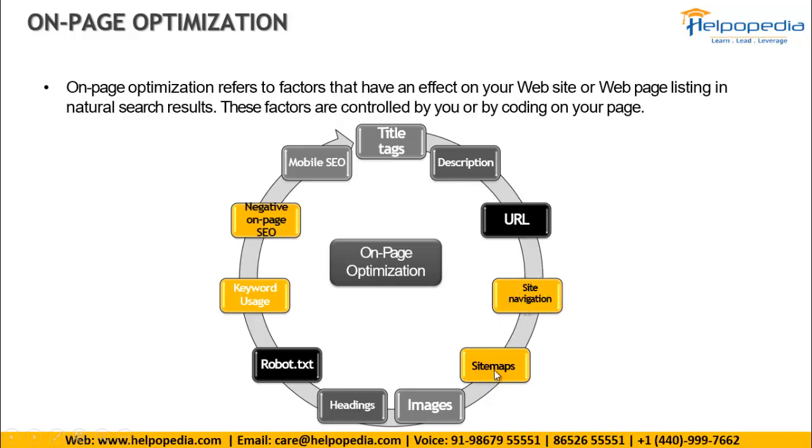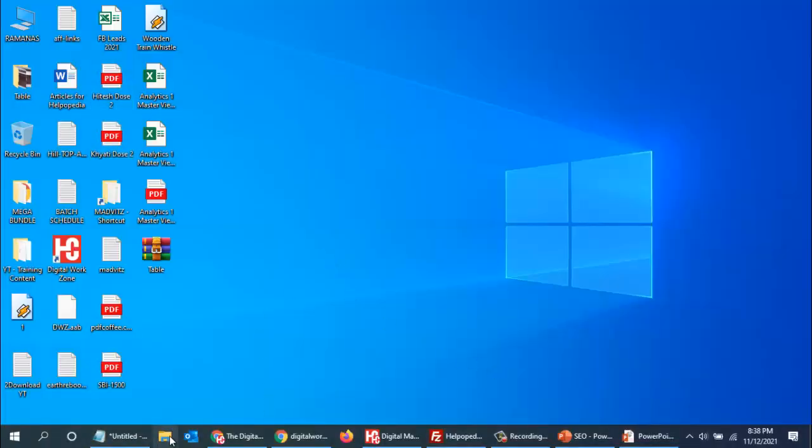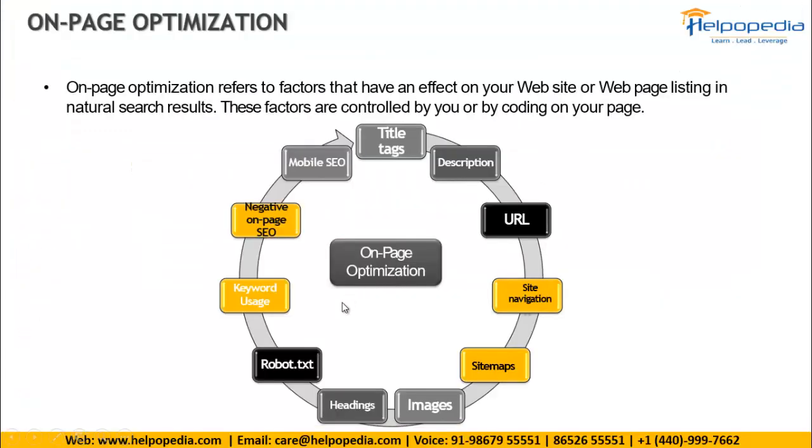Then sitemaps. A sitemap is a different file. Yes, it is a component of the website, but it is a different thing. So let me just show you what exactly it is. The sitemap and the robot.txt files. We will see these two files first, because these two are called communication files between your website and a search engine.